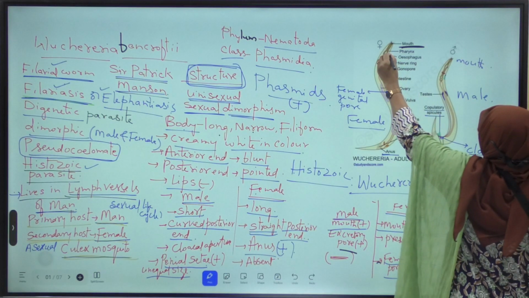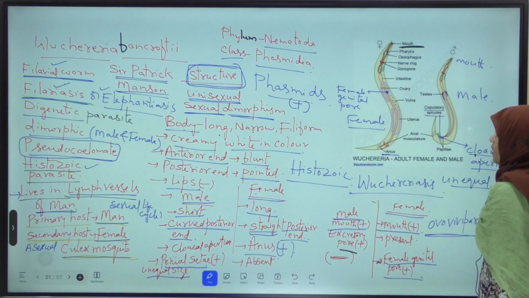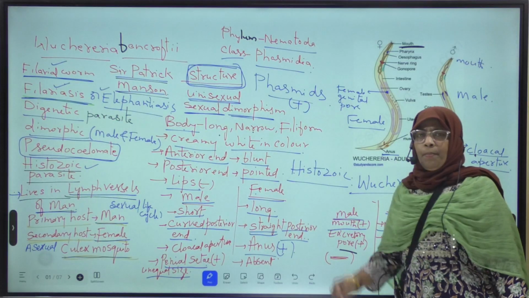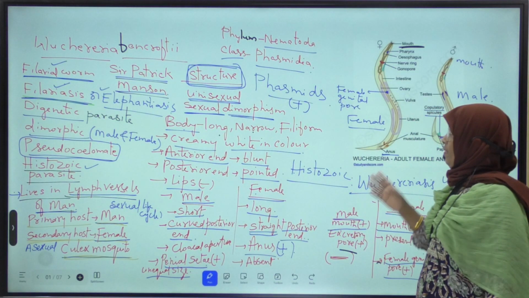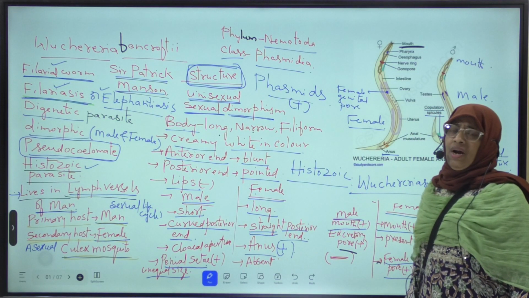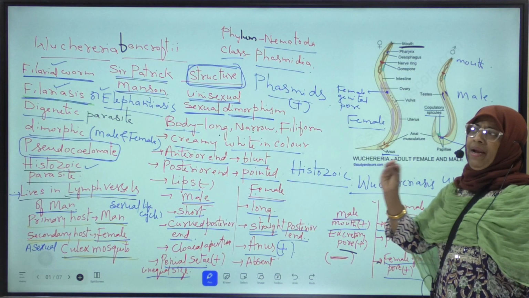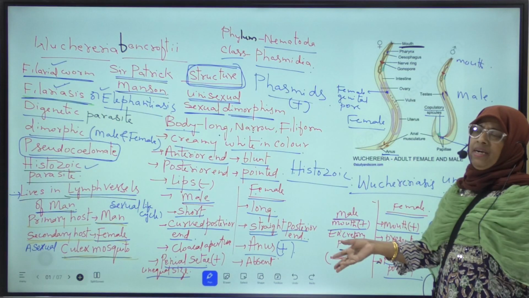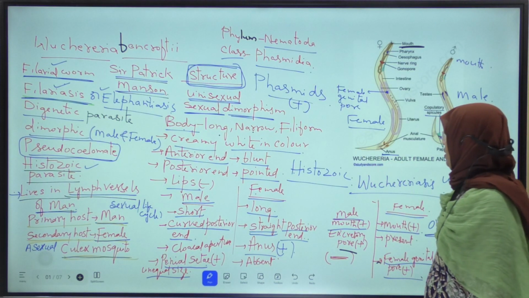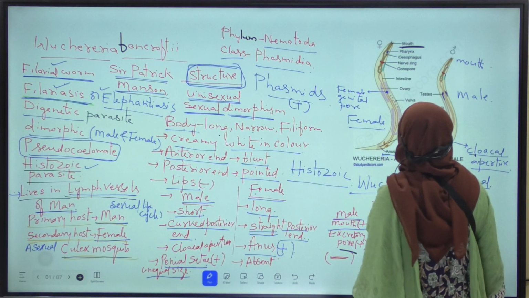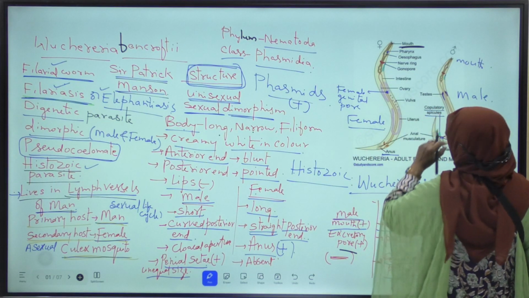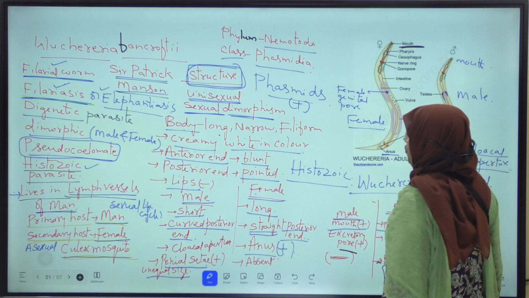It is called excretory pore. In both male and female, below the mouth, a pore is present. So, excretory pore is present in both male and female. Mouth is also present in both. Okay. These are the similarities between the male and female.